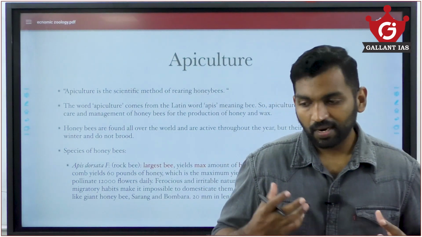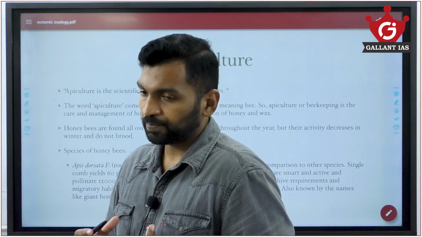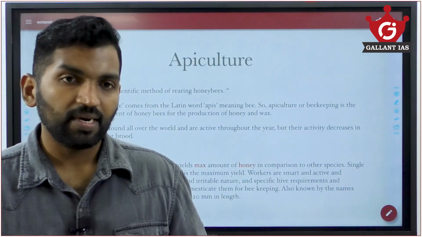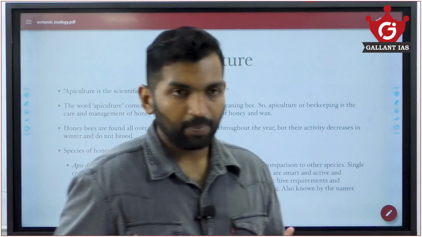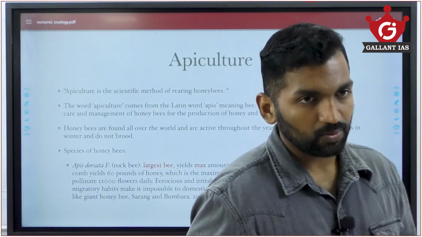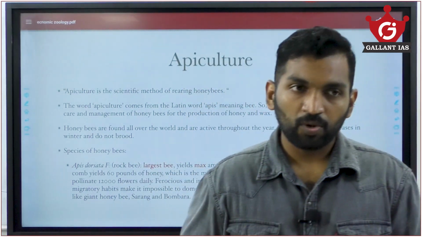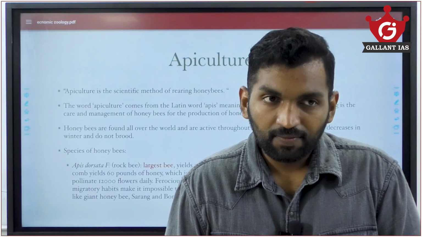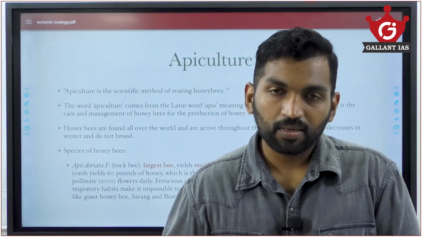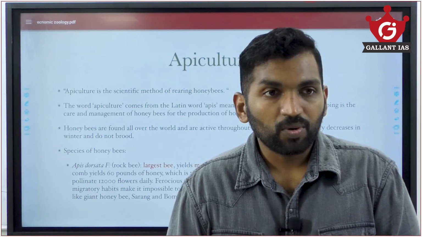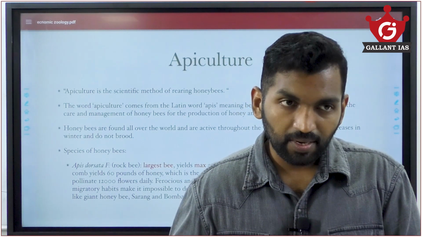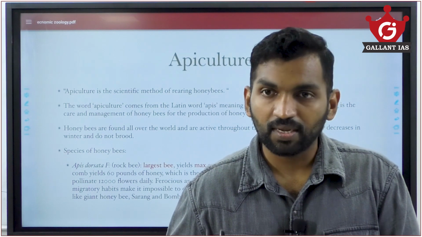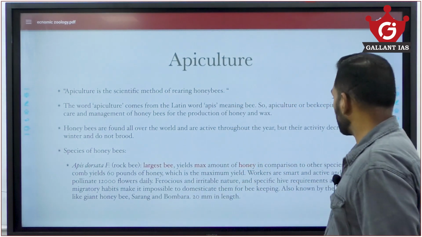Generally when we take honeybees for rearing or beekeeping, the main criterion to be noted is how aggressive they are or how adaptable they are to their environment. Species like dorsata are very aggressive and not easily domesticated. Because of this, keeping them in beehives and extracting honey after they are bred becomes quite difficult because they sting a lot. So generally these are not taken for apiculture.